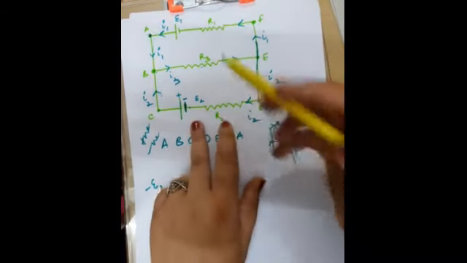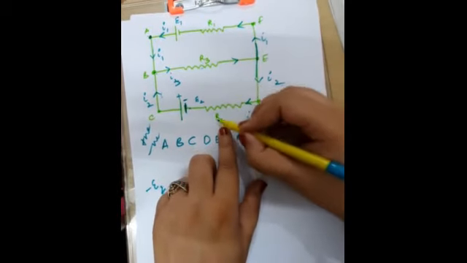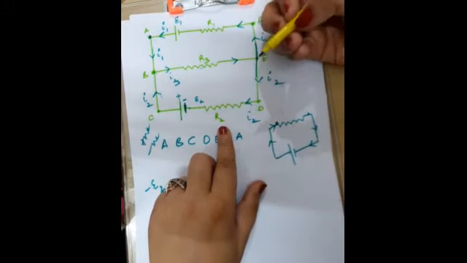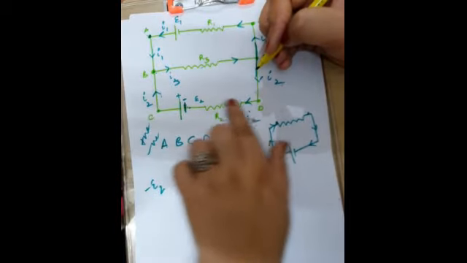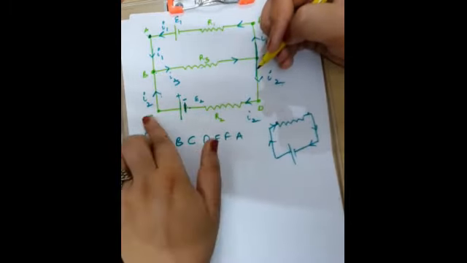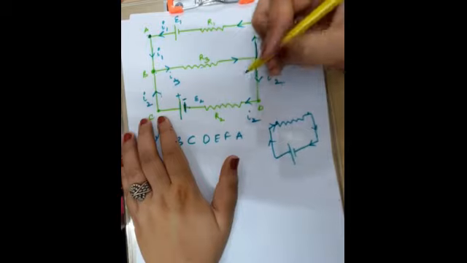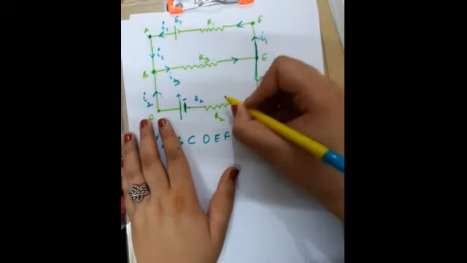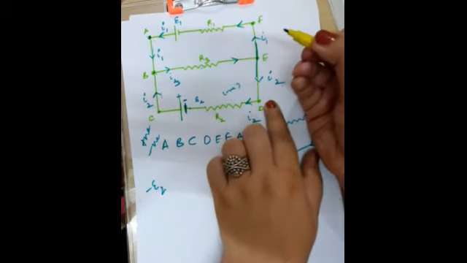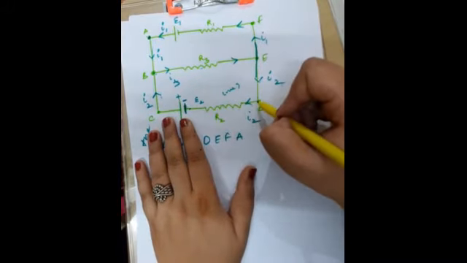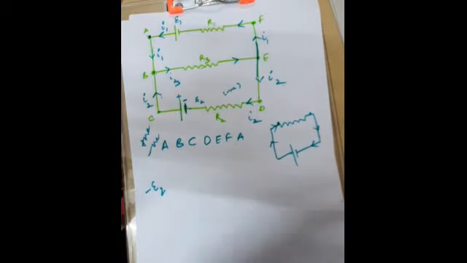Got my point? After that, when you are moving from C to D, you encounter a resistor here. Now if you encounter a resistor here, see in which direction the current is flowing. The current is flowing in this direction. So this means this direction is the direction of decrease in potential, right? So that would be negative if you were going from here to here, but you are moving on the contrary side, you are moving towards this side, right? So when you are moving towards this side, that means this is the direction of increase in potential.